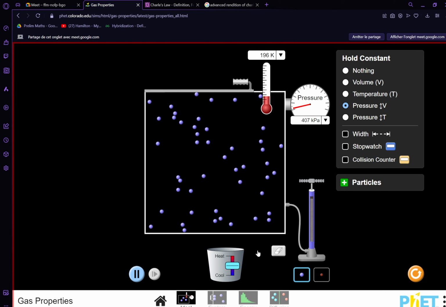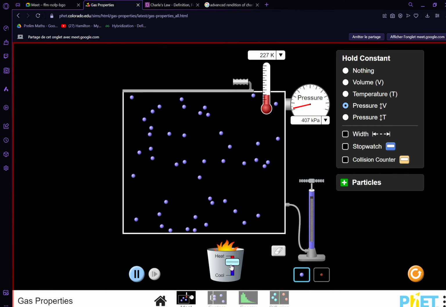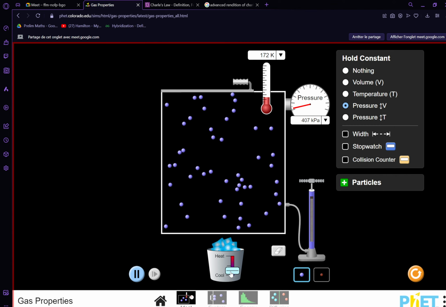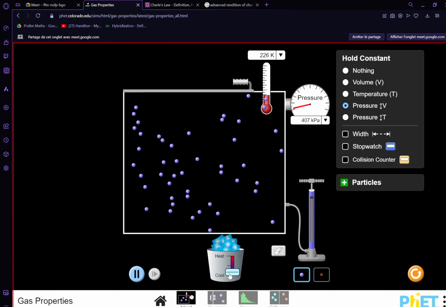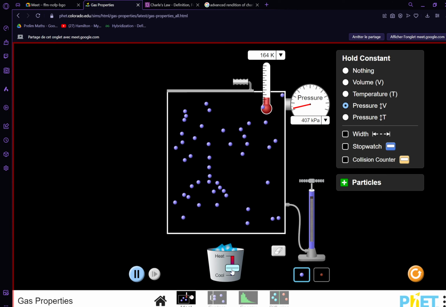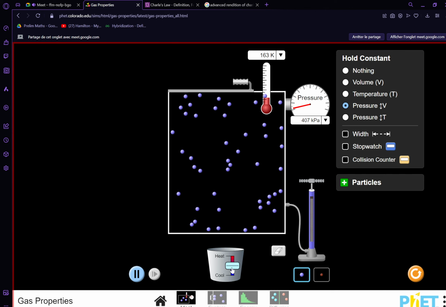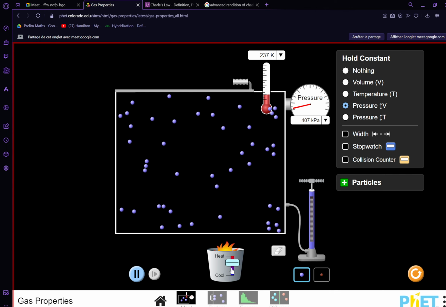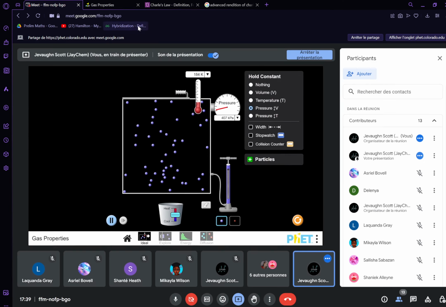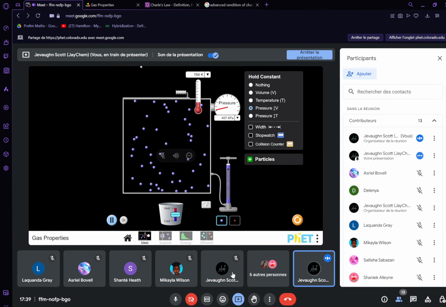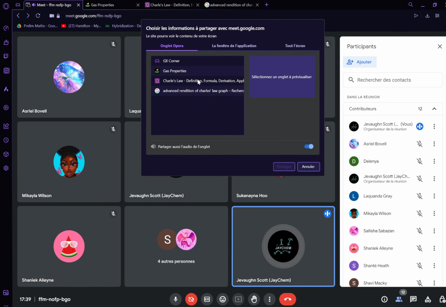So let's keep pressure constant. If we heat, volume increases. If we cool, volume decreases. And this is Charles' law. So when we heat, the volume expands, and if we cool, the volume retracts. Everybody seeing that? Yeah. So if we heat the substance, the volume will expand, and if we cool the substance, volume retracts. That's what it's really about. Let's get back to the PowerPoint. If there are any questions, you guys can let me know.